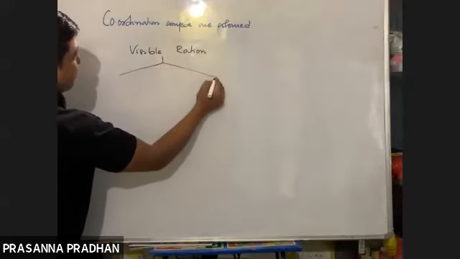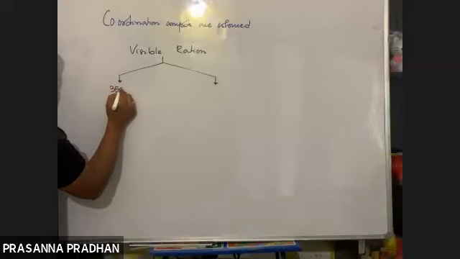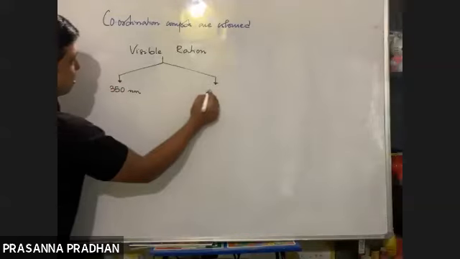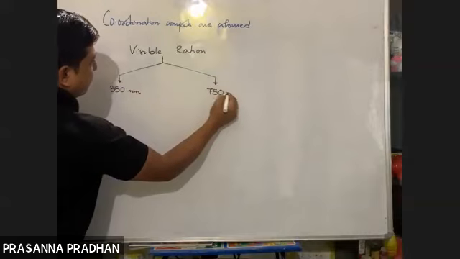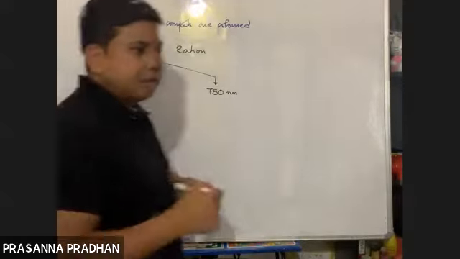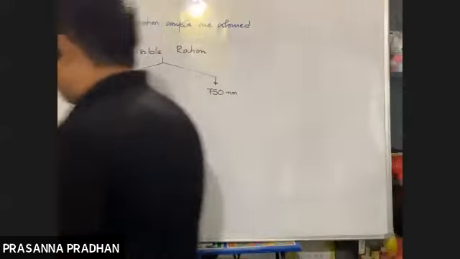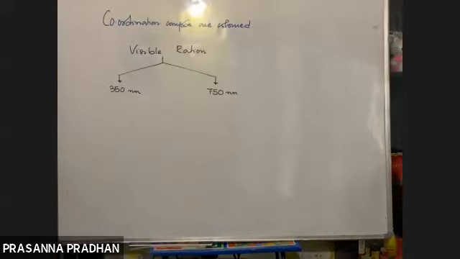It varies from 350 nanometer to 750 nanometer. So any compound, when it absorbs radiation having wavelength which falls within this region, we say that the compounds are colored. And in visible region, we have something known as a visible spectrum.